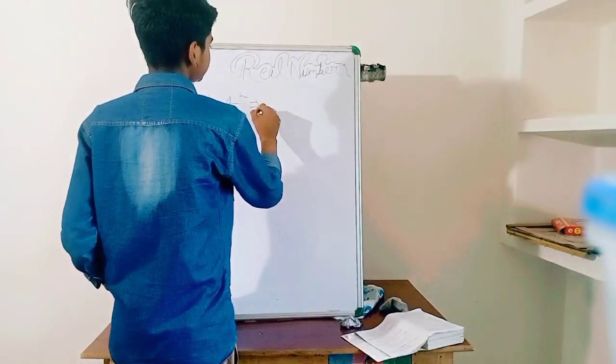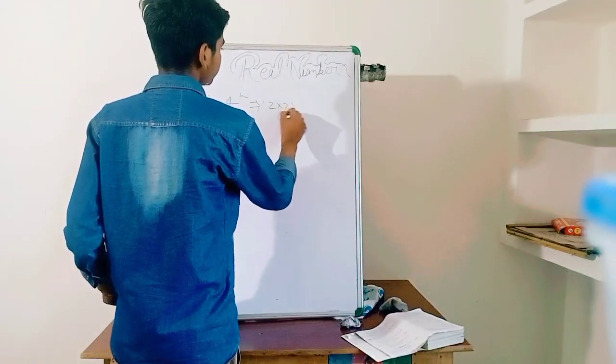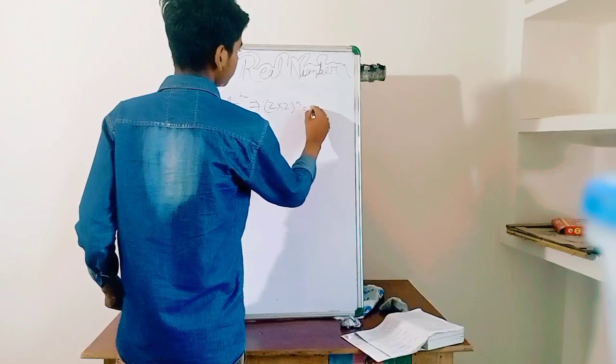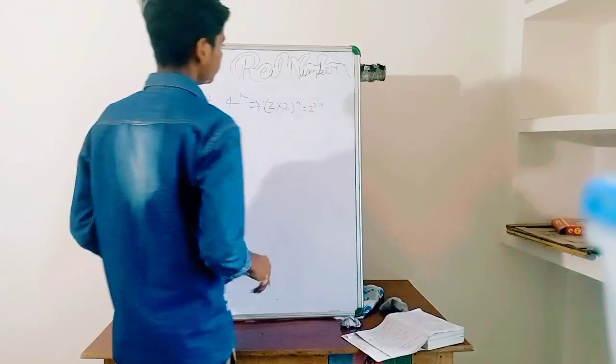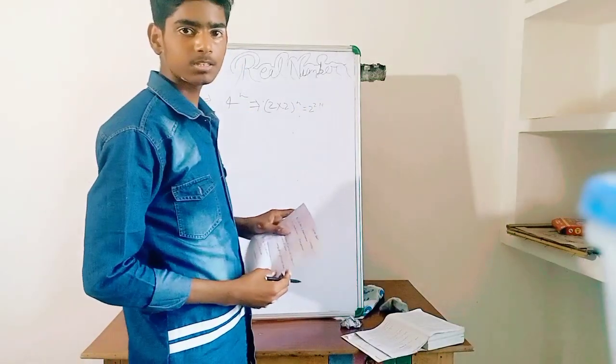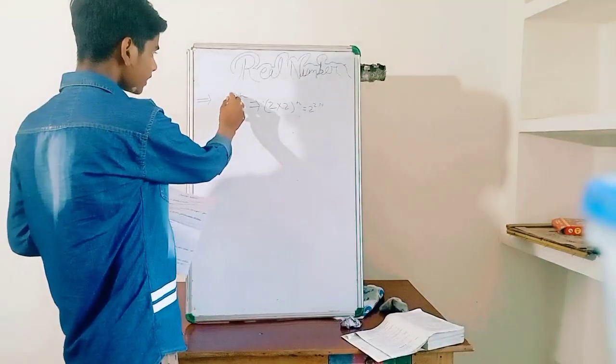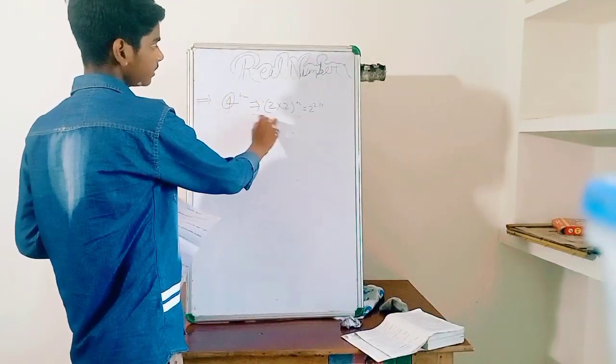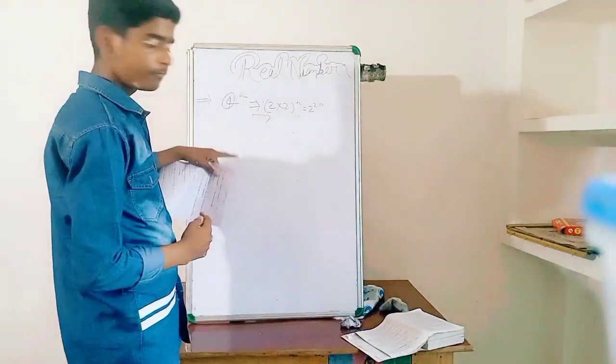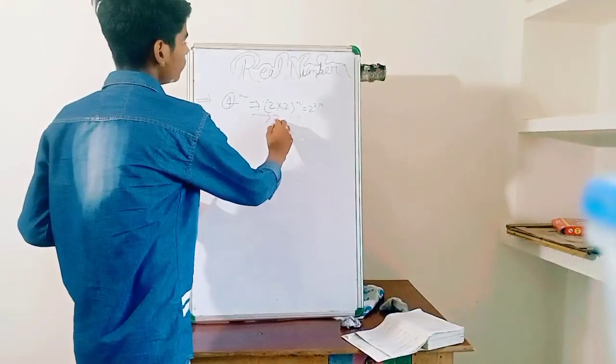4 can be written as 2 into 2, so 4 to the power n is 2 to the power 2n. So what are the factors of the given number? 2 into 2.